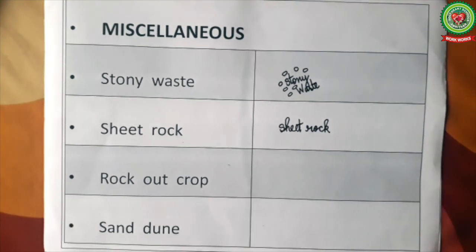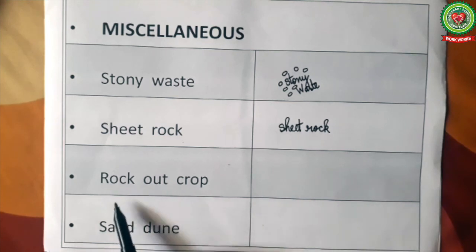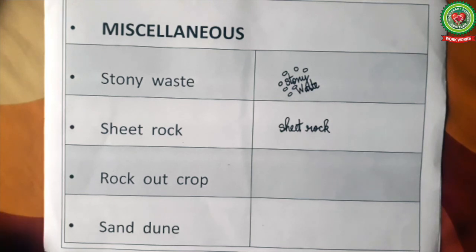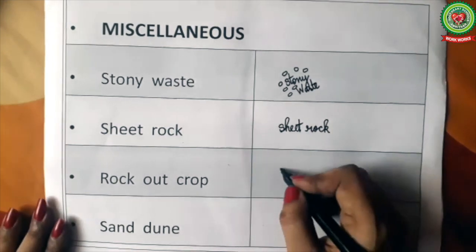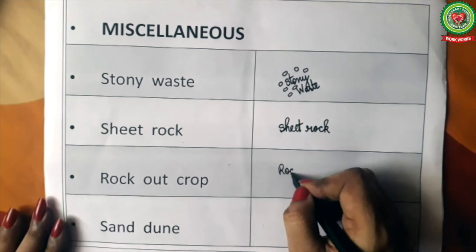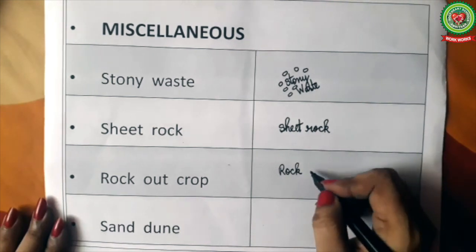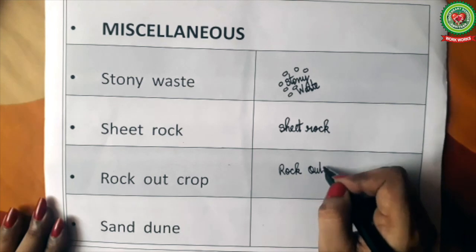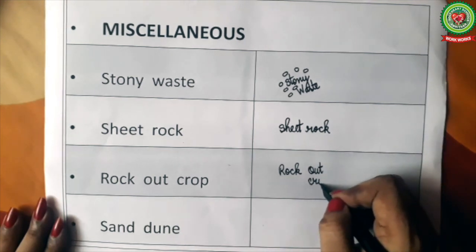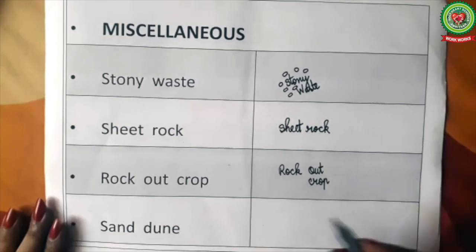The next feature we have is rock outcrop. Rock outcrop is an area where the subsoil is exposed due to the erosion of topsoil by wind or water. Such areas are uncultivable and it is printed as rock outcrop on the maps like this.